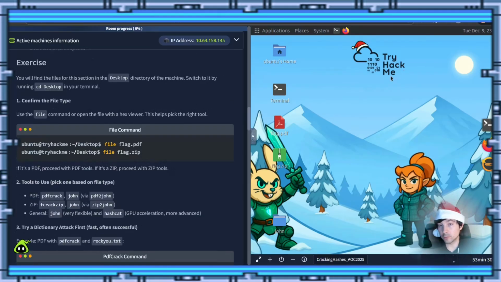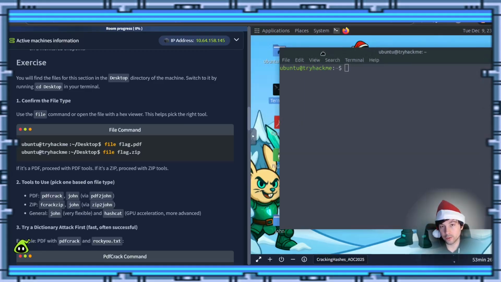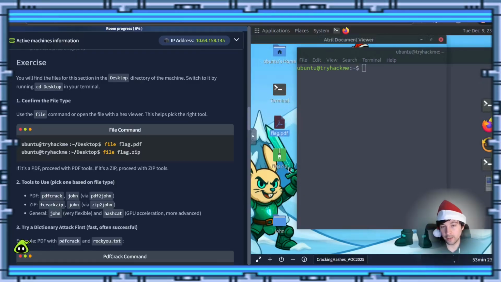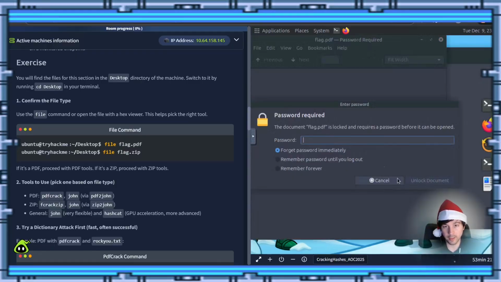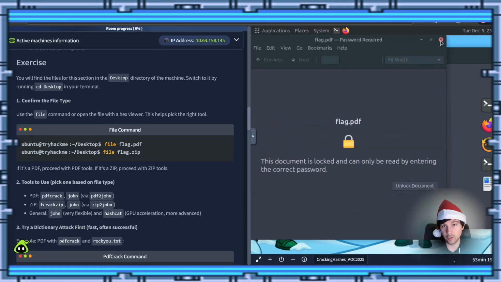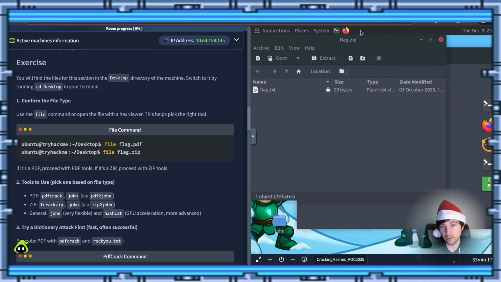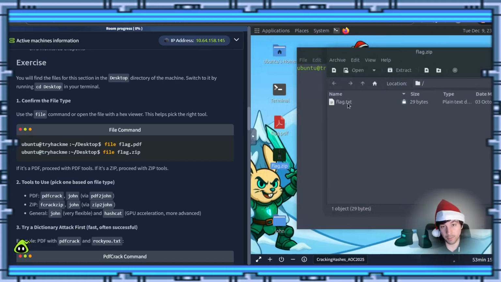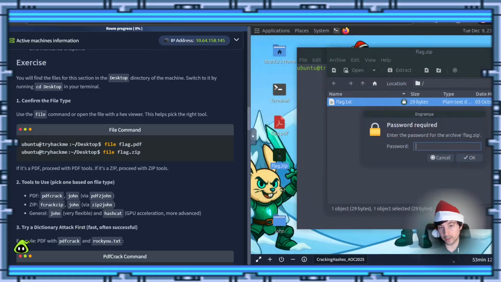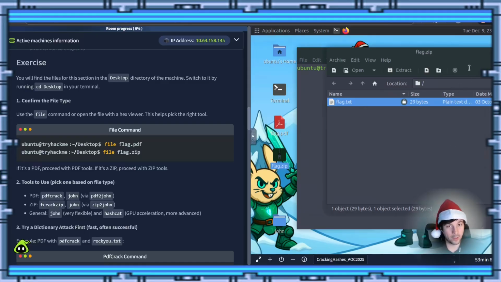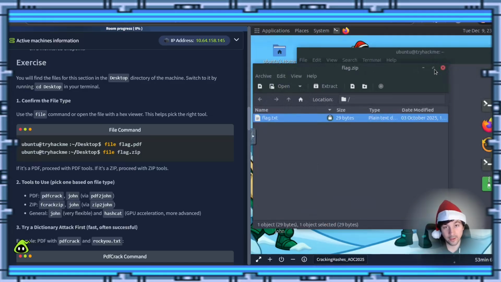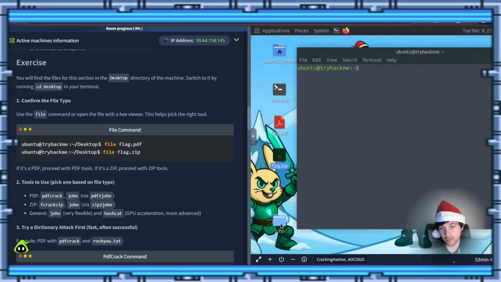So in this exercise, we're going to be on our desktop. We're going to open up a terminal here real quick, and I want to show you to the side. We have a PDF file that, if you try to open it, asks for a password. If we go over here to the zip file, we can see the file. Let's just copy it out. We try to drag that, and it says, where's the password? I don't have it either. That's fine. And down there, you see there's John.